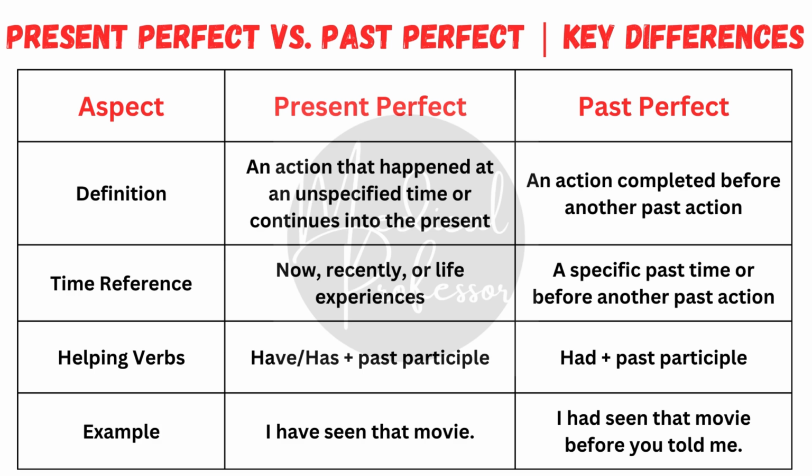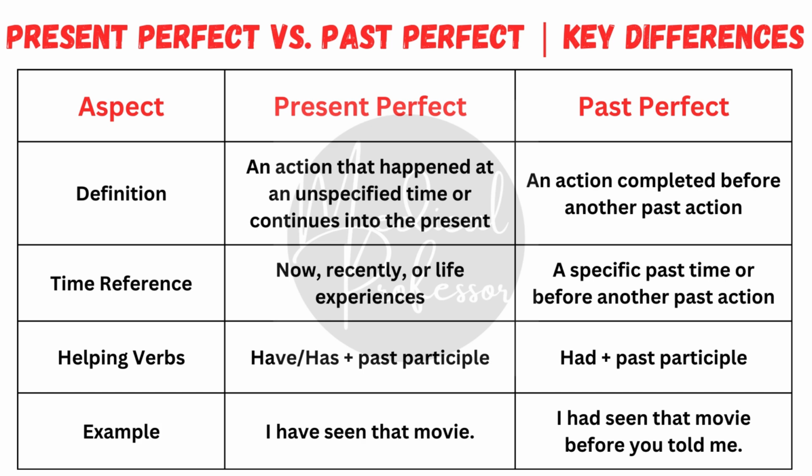However, we use past perfect to describe an event that happened at a specified past time or before another past action. For example, I had visited Paris before I moved to London. This tells us that visiting Paris happened first, before moving to London.